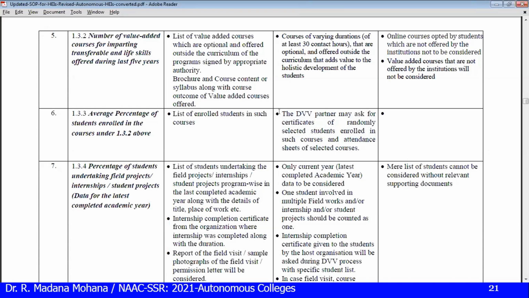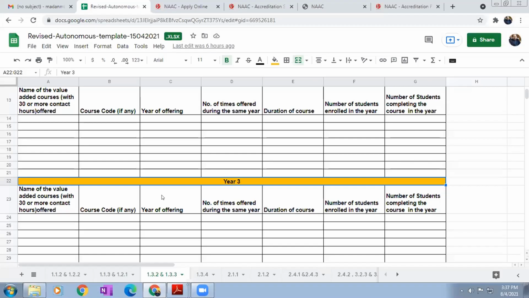A roll list they won't consider. Compulsory student signatures are required. Then you have to provide the course completion certificate. Randomly, they will pick some students and ask you to provide those student certificates, and the attendance sheet should also show those student names. So carefully maintain all these documents.